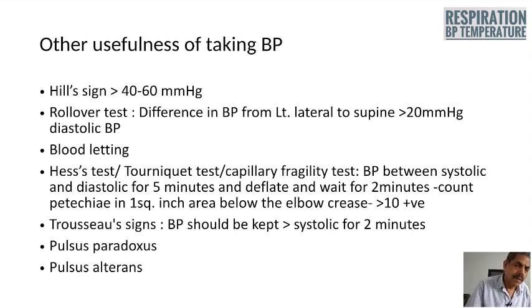Obstetrician's hand means there will be crowding of fingers and thumb. Pulsus paradoxus and pulsus alternans we have already discussed.